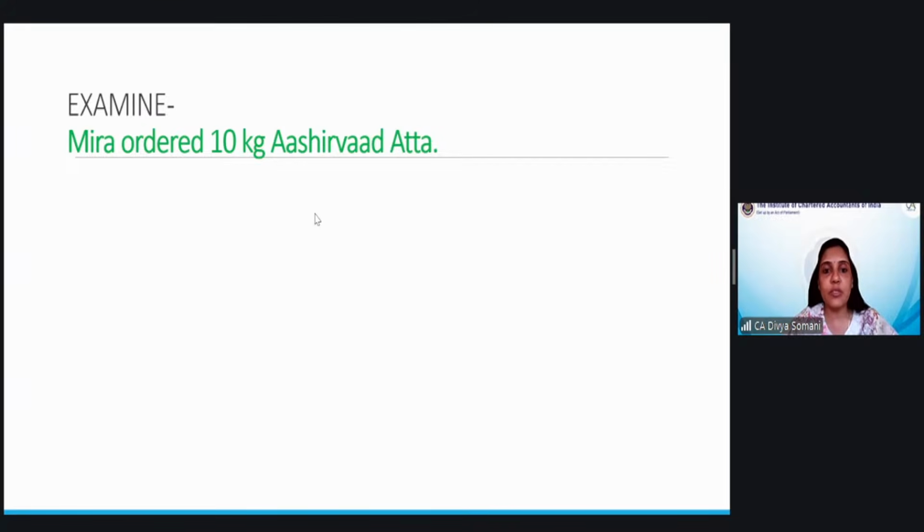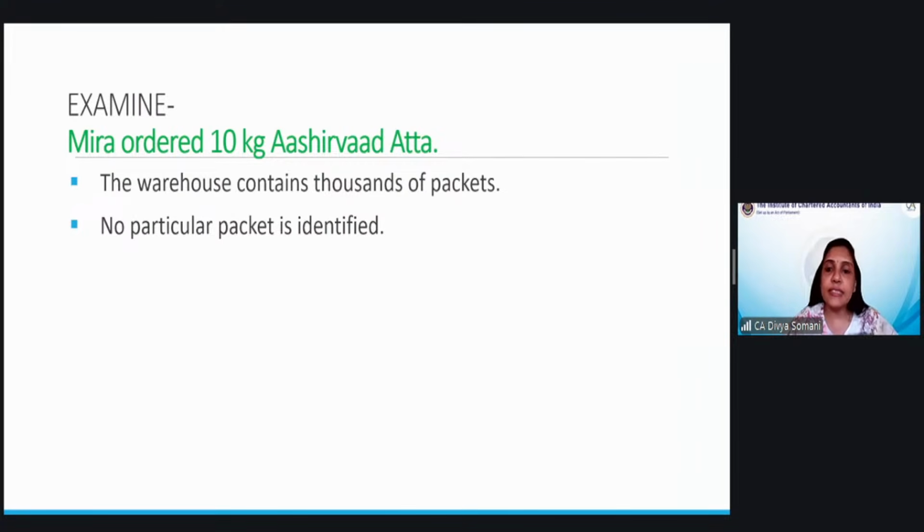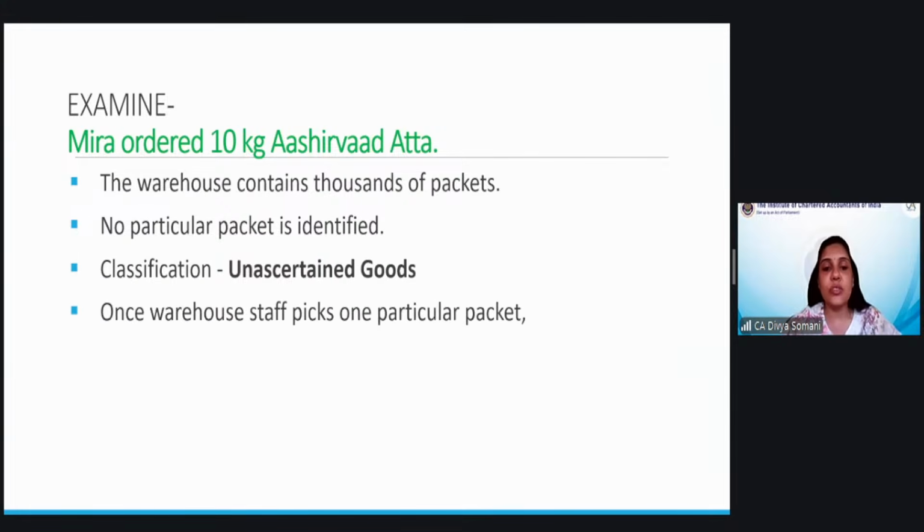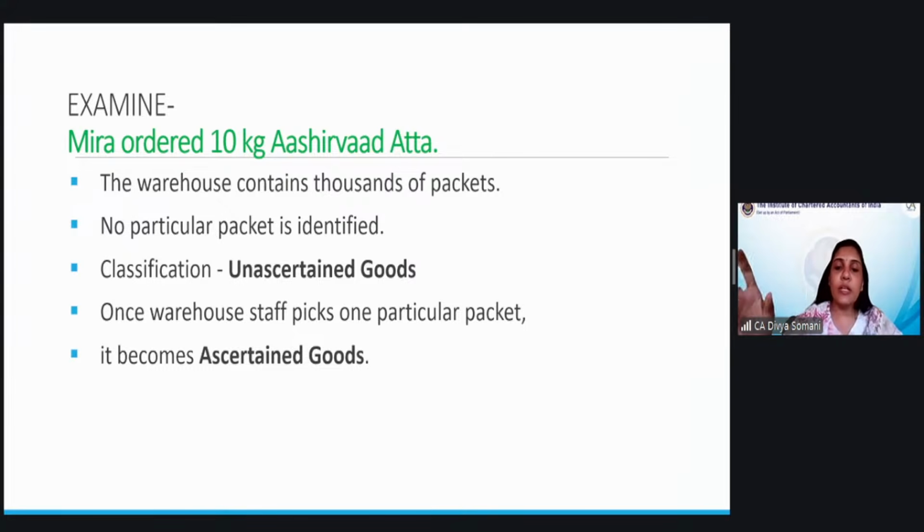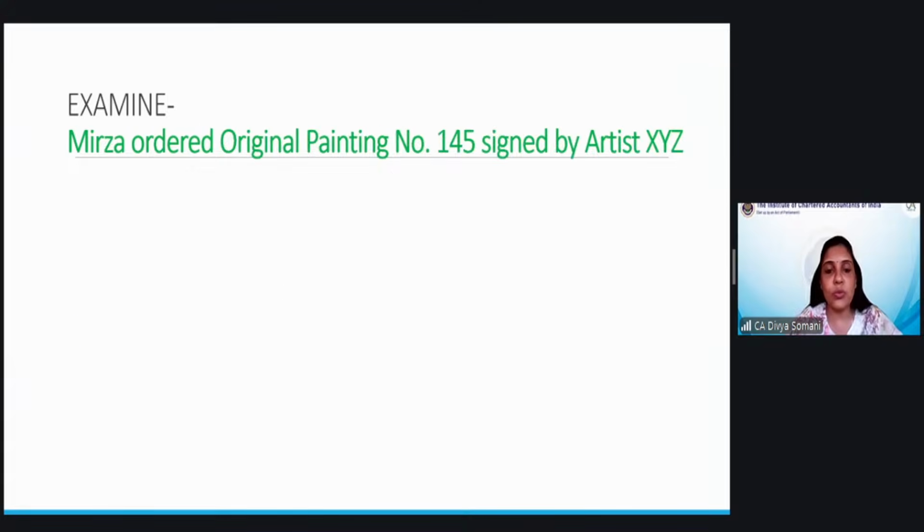We have to distinguish between specific and unascertained here. The warehouse contains thousands of packets, but no particular packet is identified. So here it can be classified as unascertained goods. And finally, the unascertained goods are the ones which are finally ascertained. So there is no direct ascertained goods. Firstly, all the goods are unascertained and then they are ascertained. That is the way it flows.